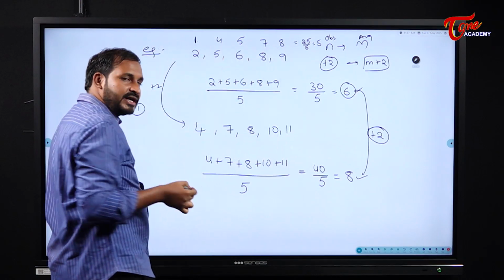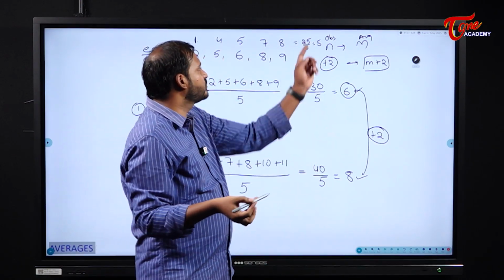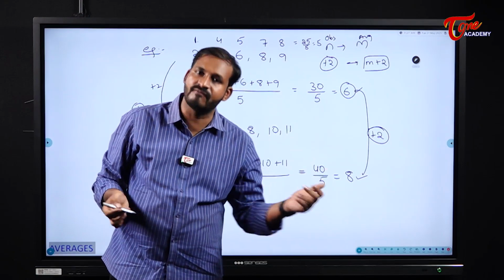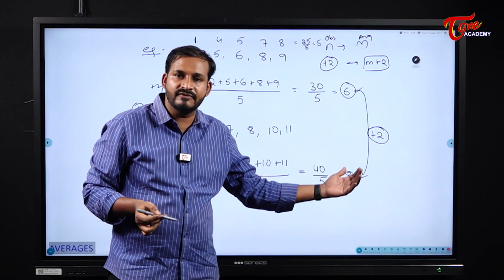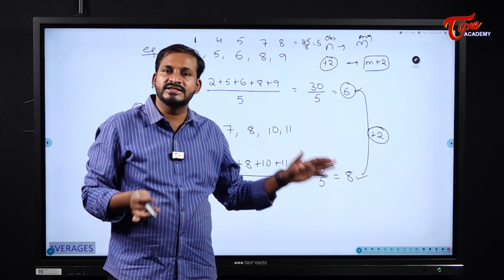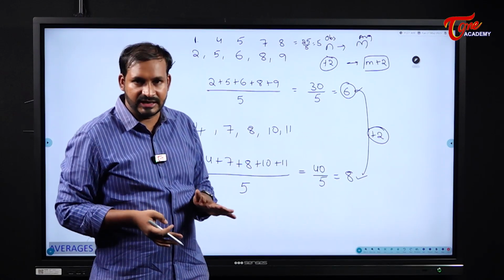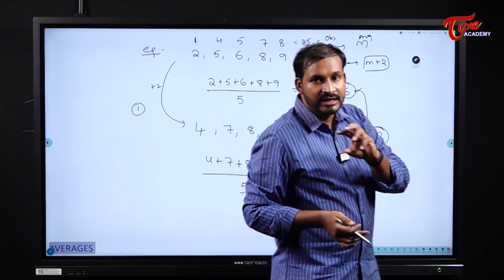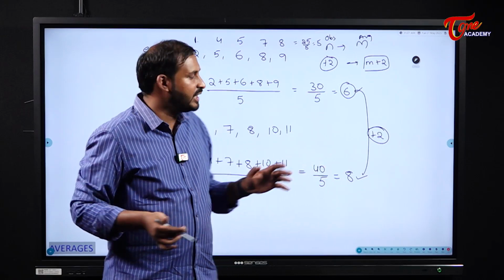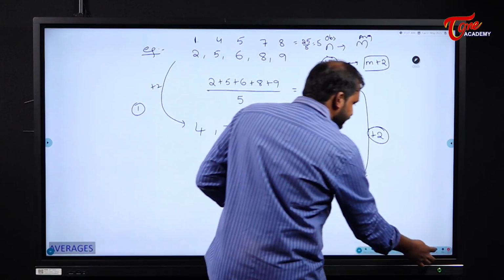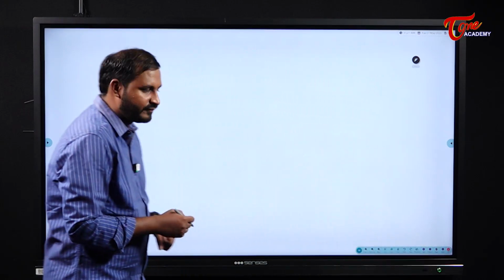Now I have decremented each and every observation by 1, so obviously my average also decreases by 1. And similarly, if I increase each and every observation, then my average also increases by the same constant. See students, this application we will use later while solving some other problems. Okay, now we will see the next property of this one.